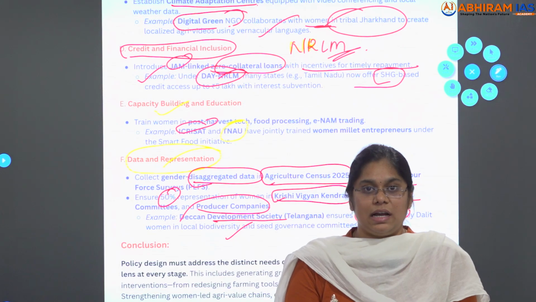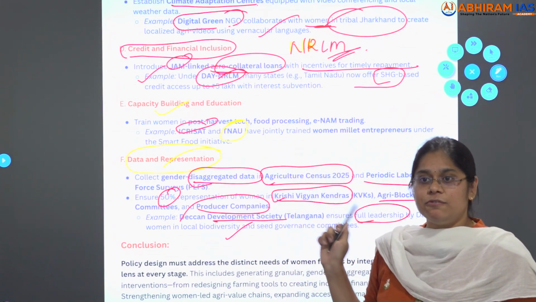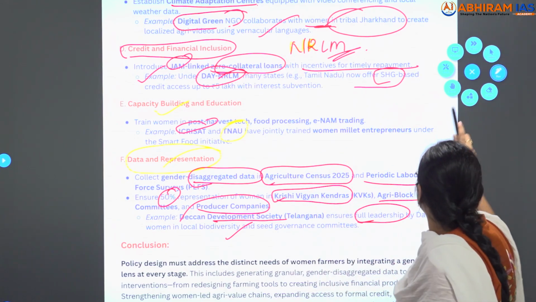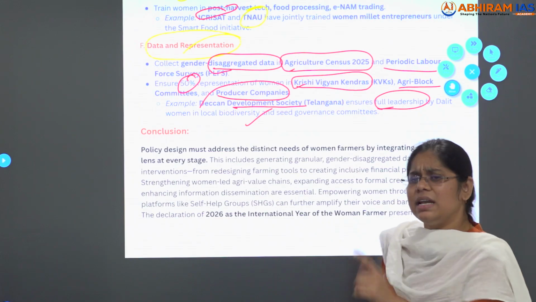Clear? And further, the conclusion. Conclusion is also very important. Directly, I have taken the conclusion from the paper itself, from the editorial. So the conclusion is directly in the paper.